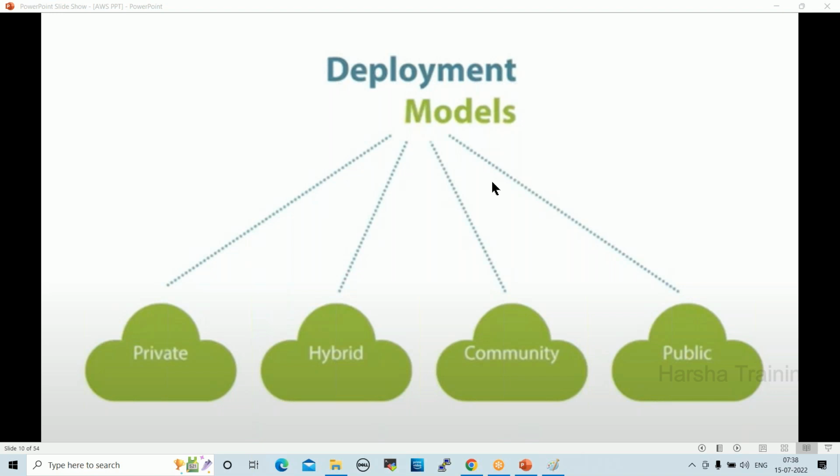Shopping sites like Amazon, Flipkart, Myntra, and different digital sites are all public cloud. Sites accessible over the internet are public cloud.